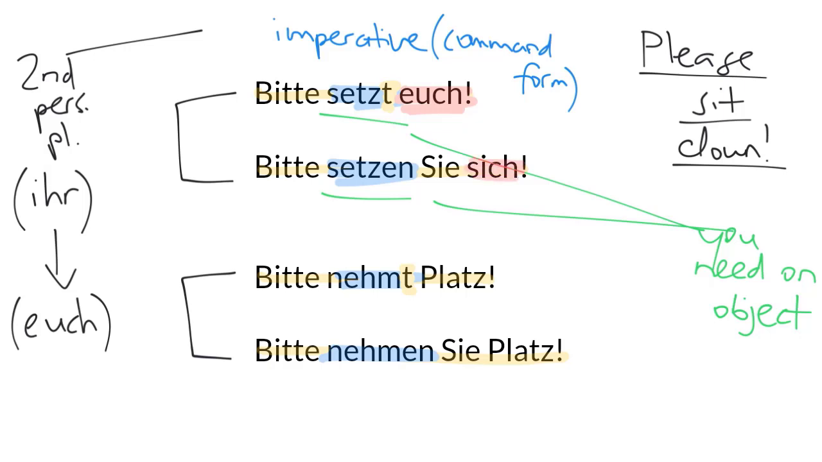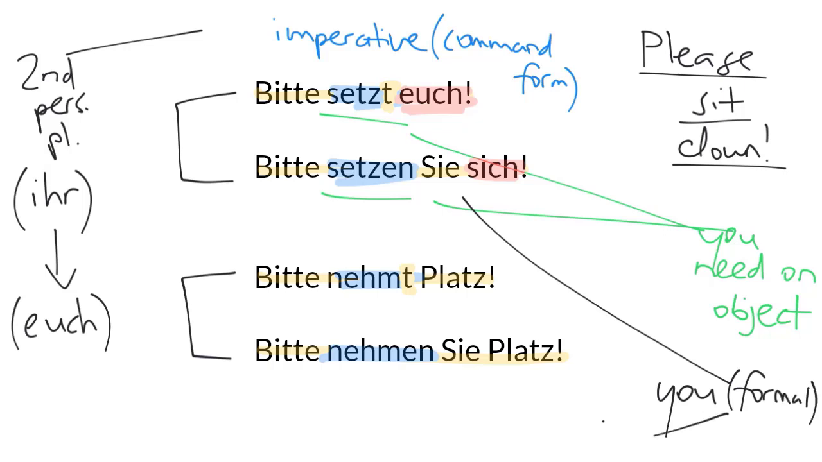In the second example, bitte setzen Sie sich. Notice that we've got this sich here. So this time it's not seat yourselves, it's seat yourself, but it's yourself in the formal sense, you formal. It could be singular or plural. We actually don't know. It's more likely to be plural, I guess, because this is often a classroom instruction. So the verb setzen or sich setzen means essentially to seat oneself, to sit down.